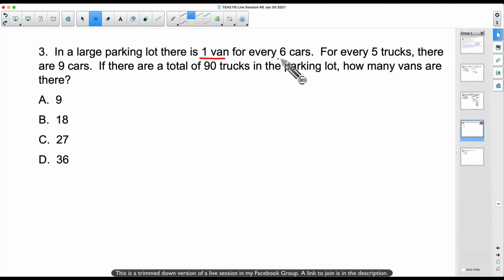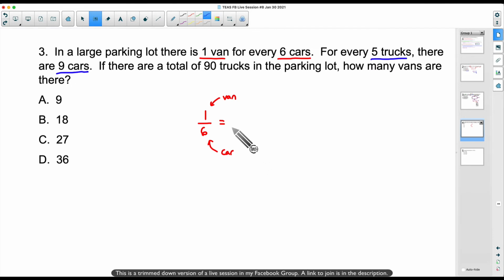Let's see what we got here. There's one van for every 6 cars. So I can write 1/6. This is just one way to set this up, y'all. So the 1 represents van. The 6 represents cars. The only thing I can do in this proportion is compare cars and vans. I cannot do anything with trucks right now. And lo and behold, here we go. 5 trucks. Not a darn thing we can do with that in this proportion right here. Just vans and cars.